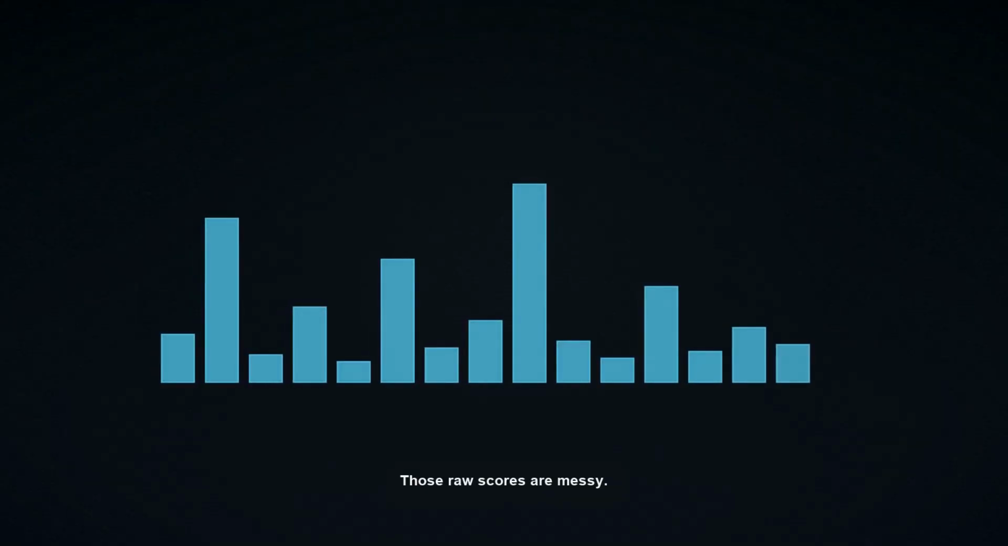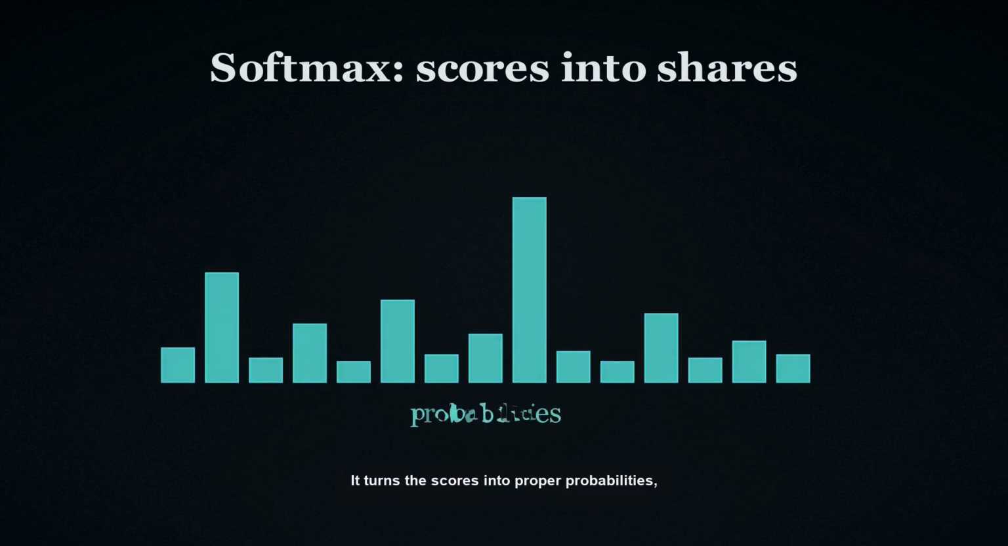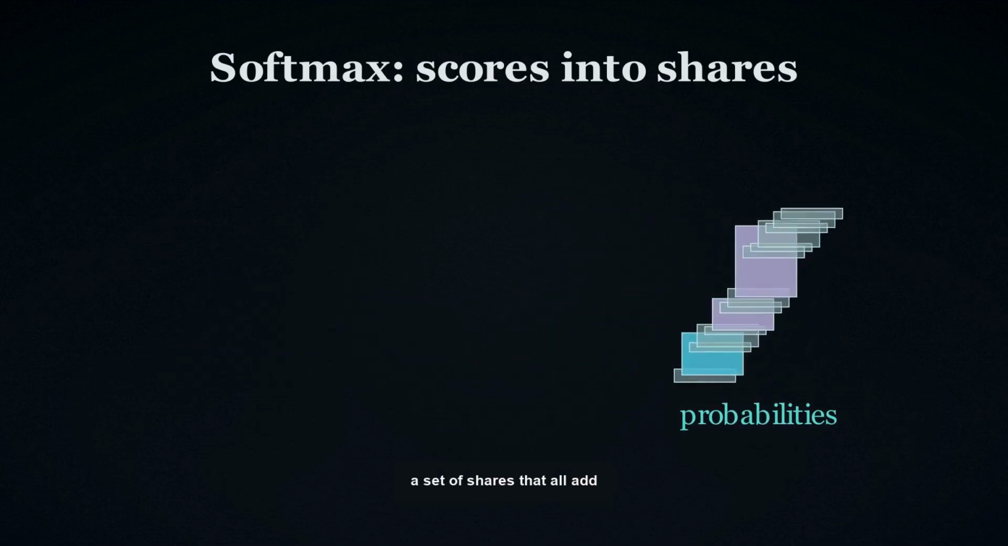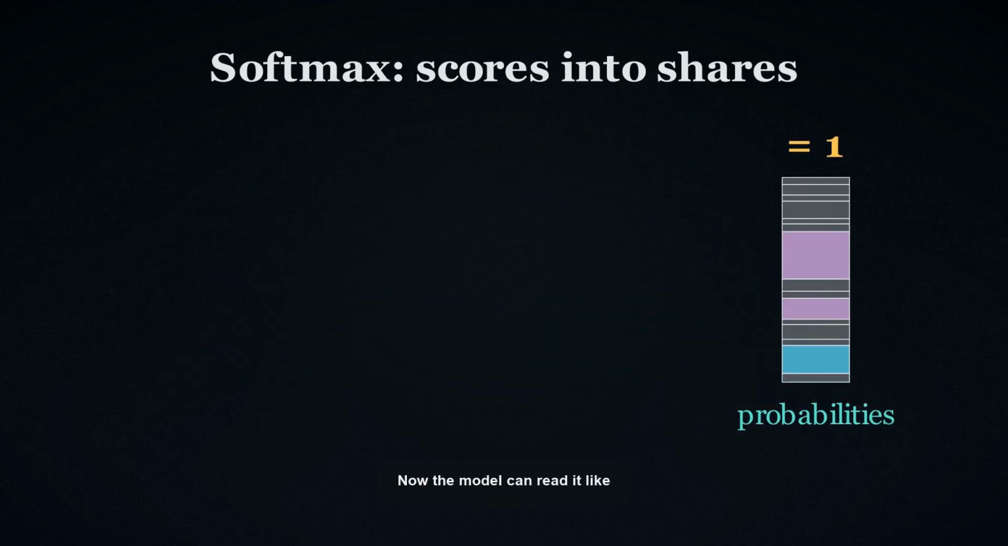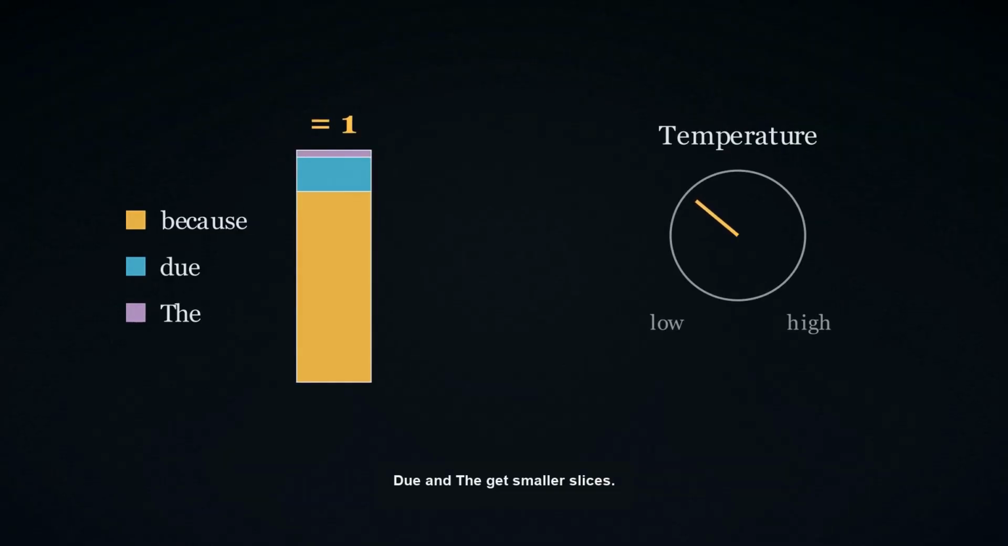Those raw scores are messy, so a step called Softmax tidies them up. It turns the scores into proper probabilities, a set of shares that all add up to 1. Now the model can read it like odds. Maybe "because" gets a high probability. "Do" and "the" get smaller slices.